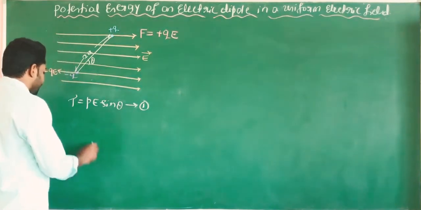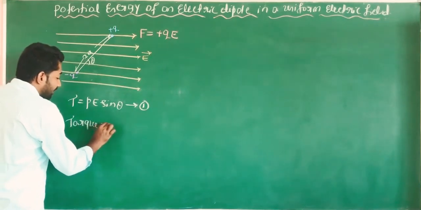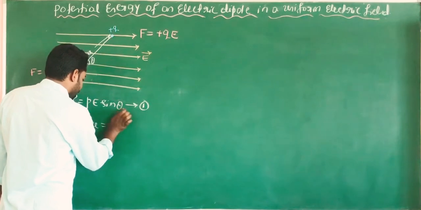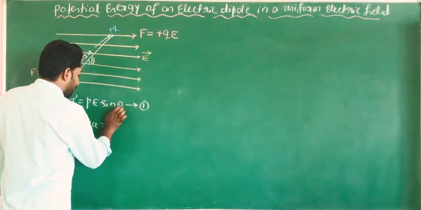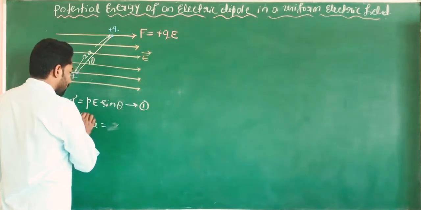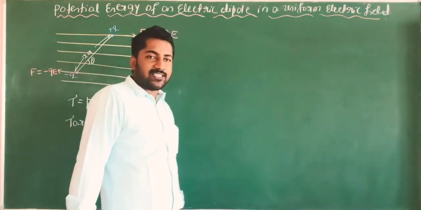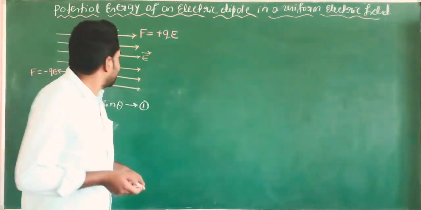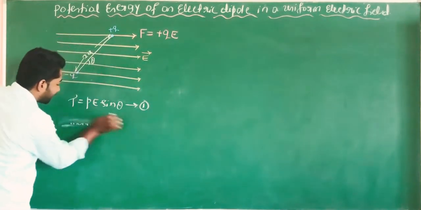But we know the torque formula: torque is the product of force and displacement. Some amount of work must be done to rotate this electric dipole against the direction of electric field.